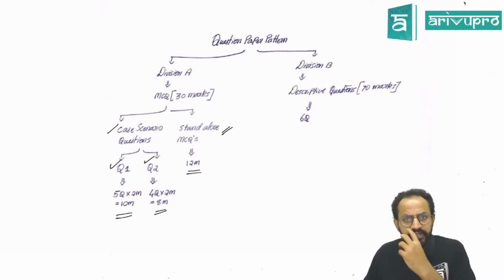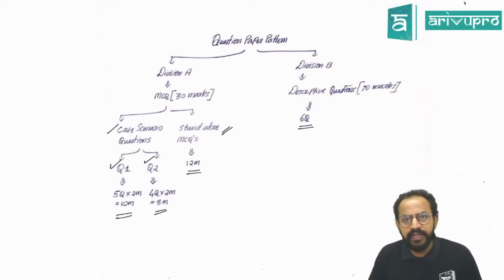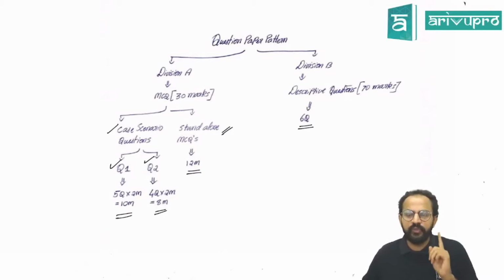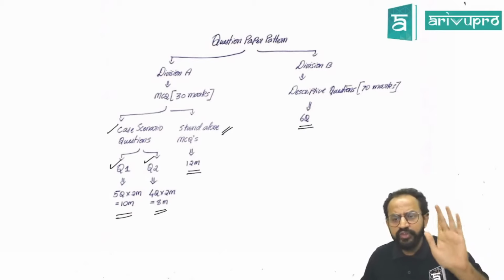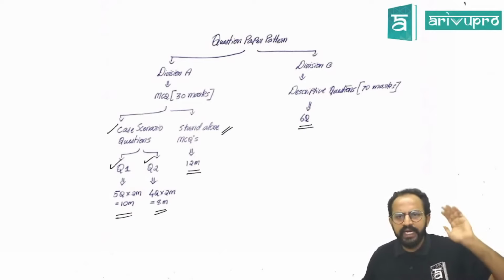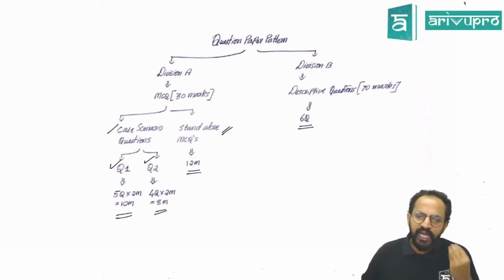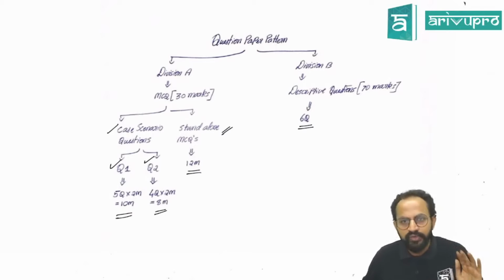Now the next one is division B. There will be 6 questions which will be asked from division B. Yes, and the highest marker will be an 8 marks question. So this is going to be your question paper pattern. As we go deeper into the course, we'll also be seeing certain question papers, so that you will have a fair idea by the end of the course.